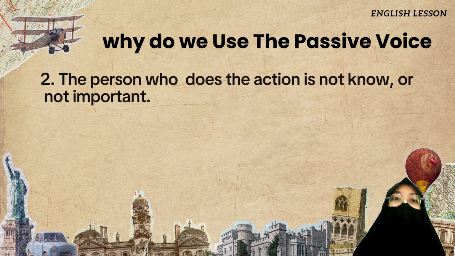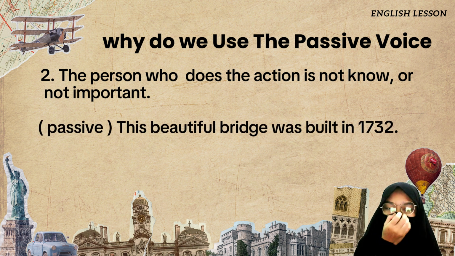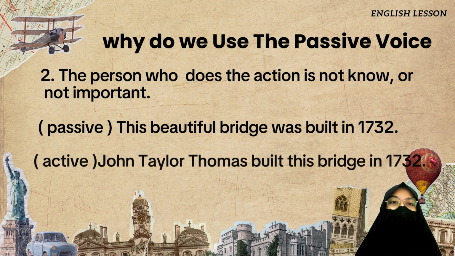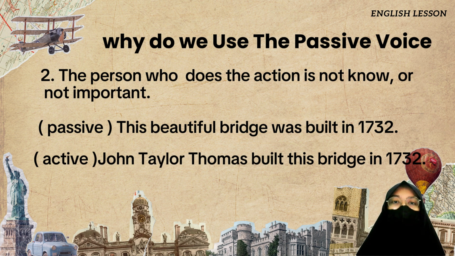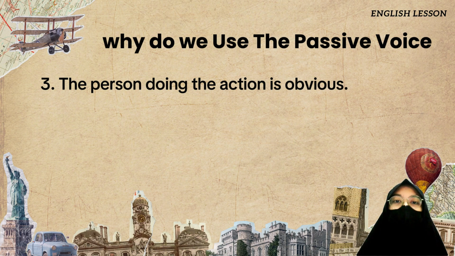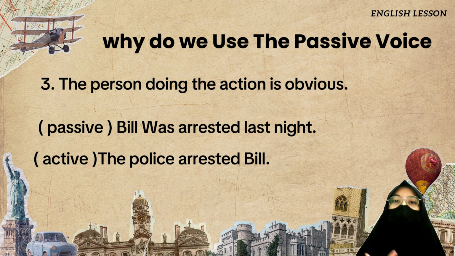The second is when the person who does the action is not known or not important. The example, the passive: this beautiful bridge was built in 1732, and the active: John Tyler Thomas built this bridge in 1732. The third is when the person doing the action is obvious. The example, the passive: Bill was arrested last night, and the active: the police arrested Bill.